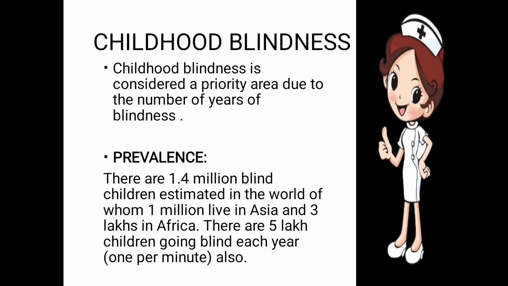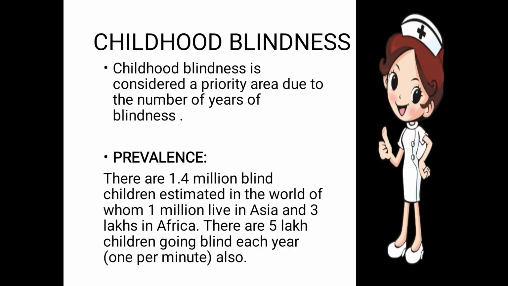The next one is childhood blindness. Childhood blindness is considered a priority area due to the number of years of blindness. It is also considered a priority because childhood blindness is again a main cause of blindness. As for its prevalence, there are 1.4 million blind children estimated in the world, of whom 1 million live in Asia. Only 1.4 million blind children are estimated all over the world, out of which 1 million are living in Asia, and 3 lakh of the blind children are in Africa. 5 lakh children go blind each year.